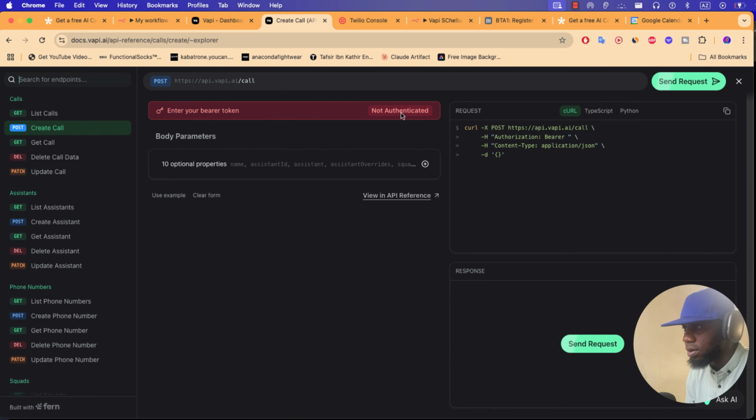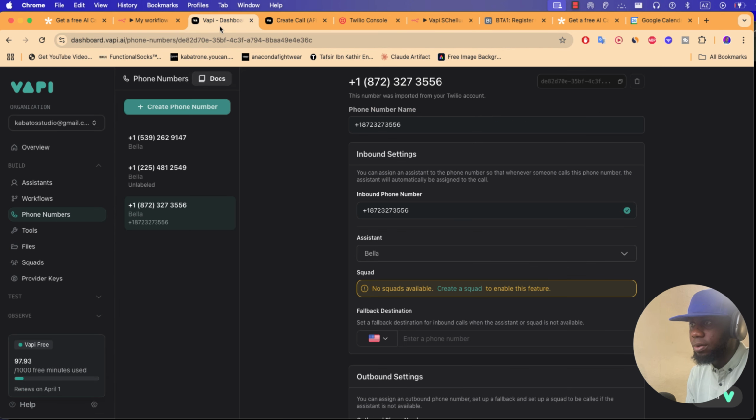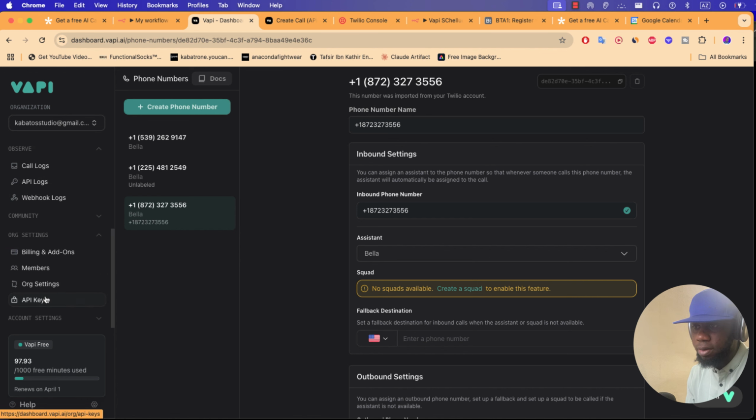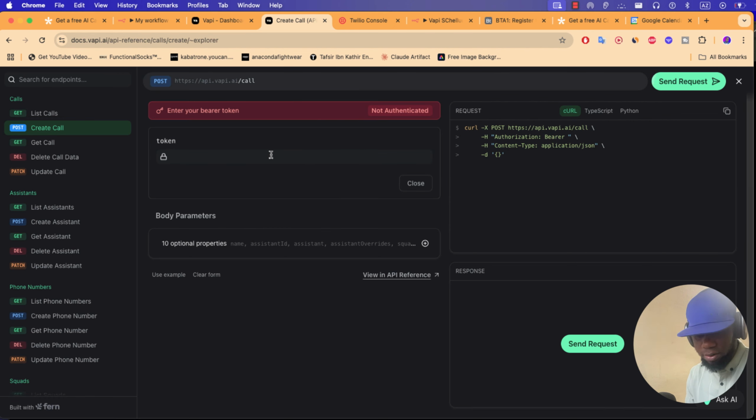Here, click on the right, and you must find a token. The token you can find here. If you go to settings here, API key, copy this API key, go here and paste it here. That is the first. When you add it here, you'll see the information is here. And you can close.